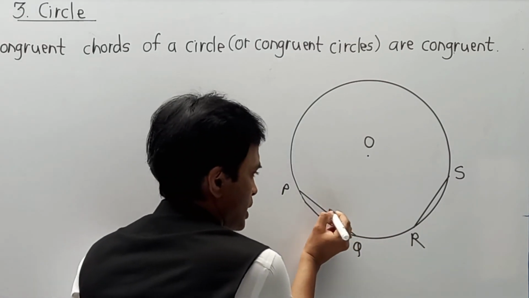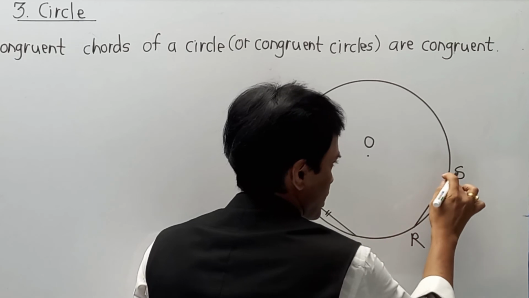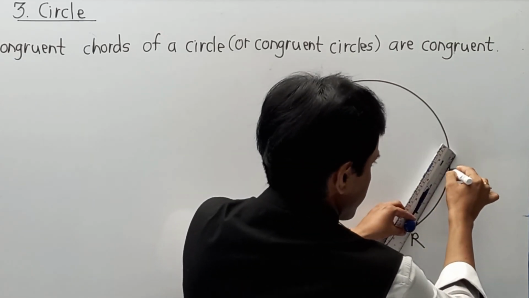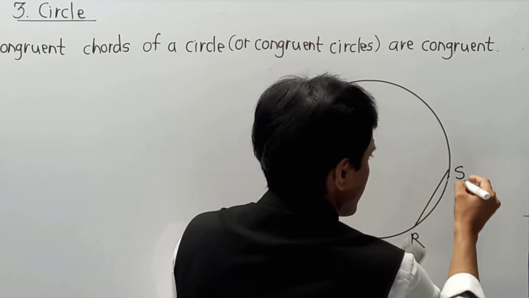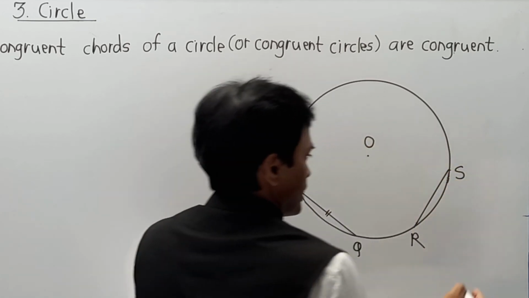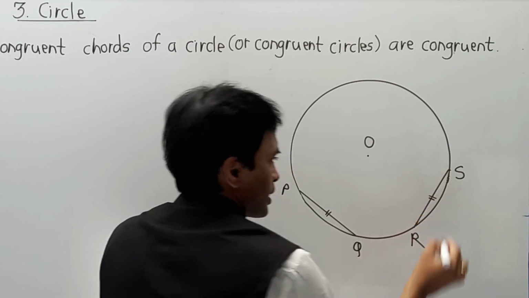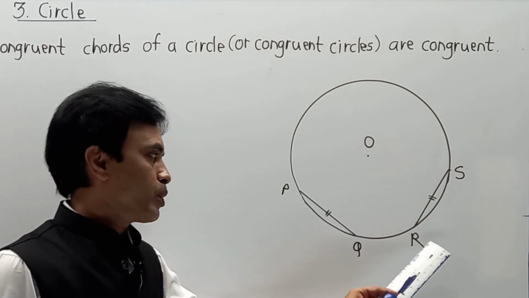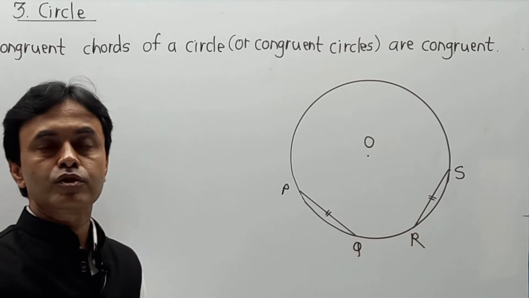Now if these two chords are congruent, then we have to prove that the minor arc PQ and minor arc RS are also congruent.